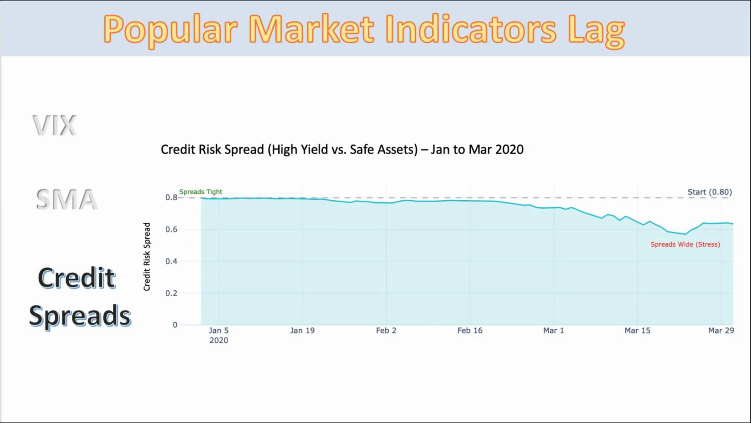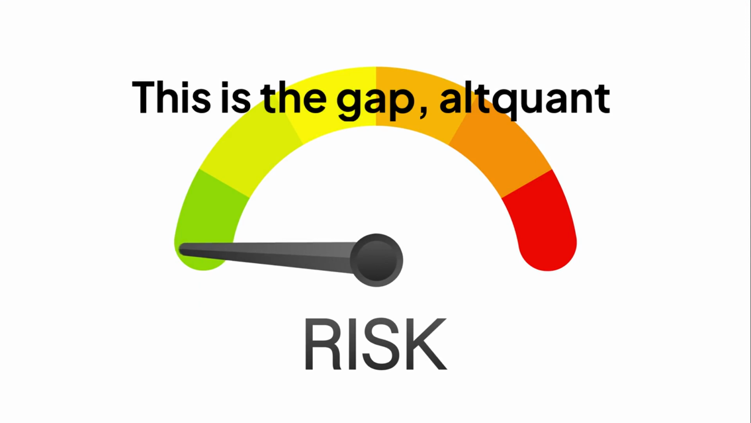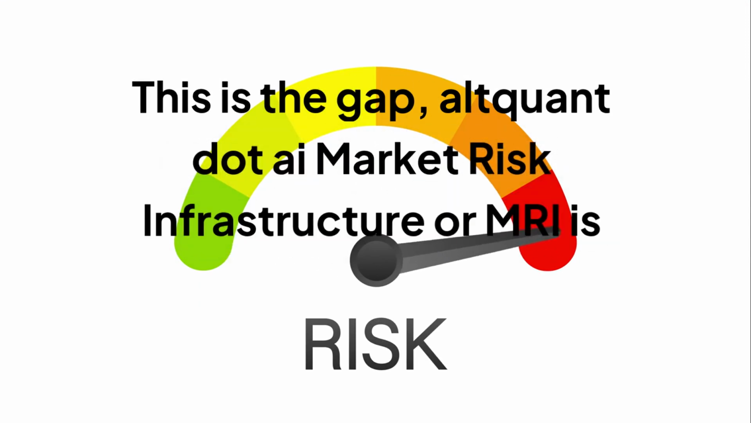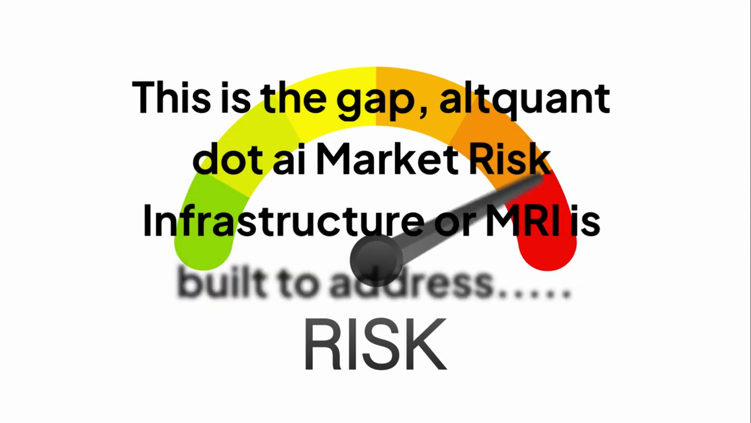What often gets missed is market structure. Participation, risk appetite, rotation from cyclical to defensive. These fractures often appear weeks before drawdowns, but they don't show up on traditional dashboards. This is the gap Altquant.ai Market Risk Infrastructure, or MRI, is built to address.